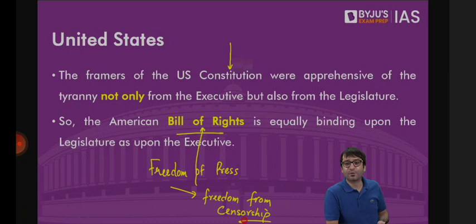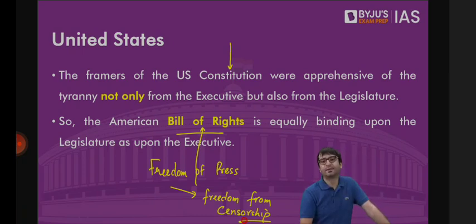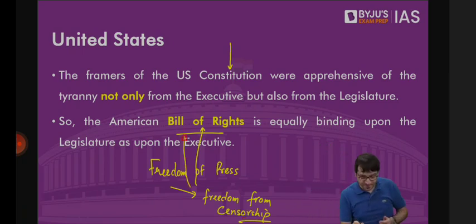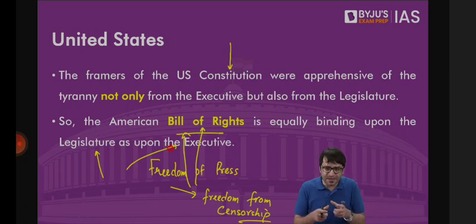That means restrictions on the press, what you can publish, what you cannot publish, what you can type, what you cannot type. This cannot happen in the United States because they have freedom of press, which means freedom from censorship, which means whatever they want to publish, they can publish. That is their fundamental right. And the framers of the US Constitution said these Bill of Rights are equally binding on the legislature as well as the executive. If this freedom of press is violated by the executive, the courts will come to your rescue and protect your fundamental rights.